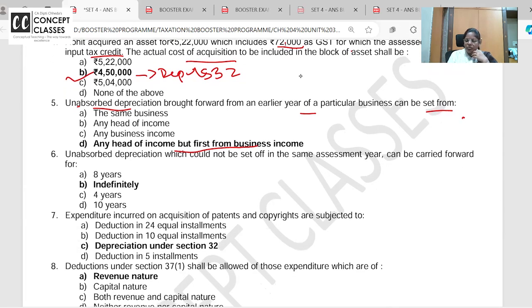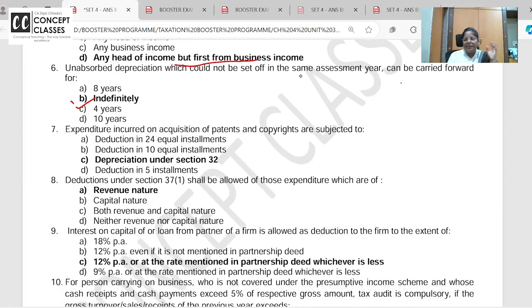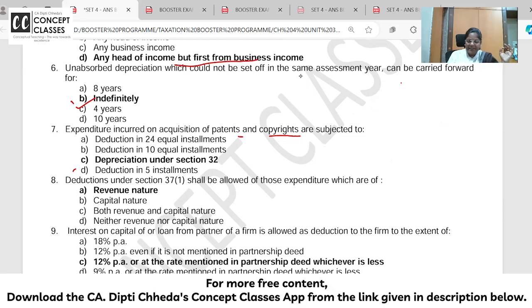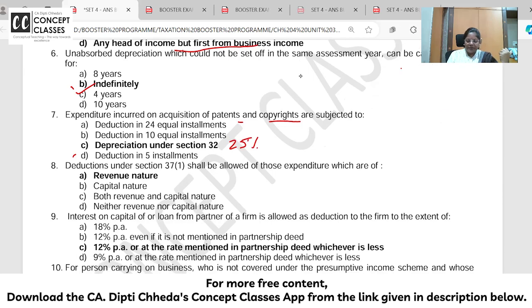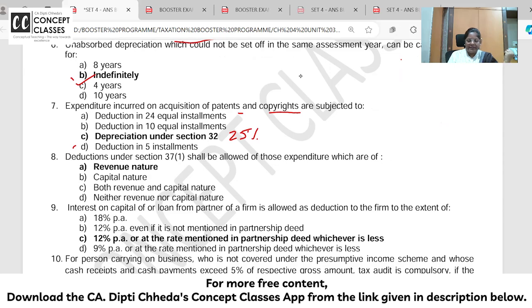Unabsorbed depreciation which could not be set off can be carried forward for how many years? 8 years, 4 years, 10 years? Indefinitely. Easy. Some MCQs were easy, some are technical. Expenditure incurred on patent and copyrights: 24 installments, 10 installments, depreciation 5? Patents and copyrights come under intangible assets and depreciation charged is 25%. It's not 1/5 or 1/10.